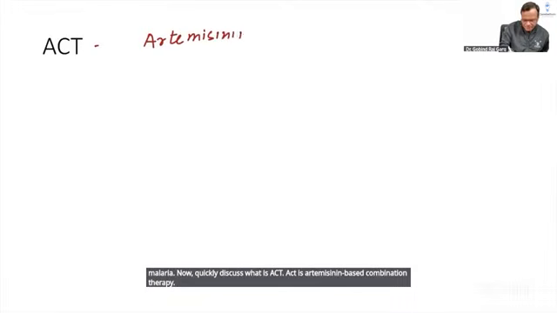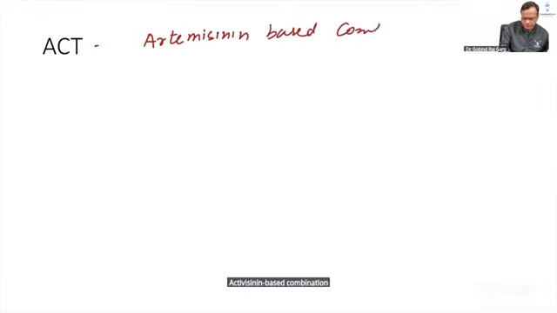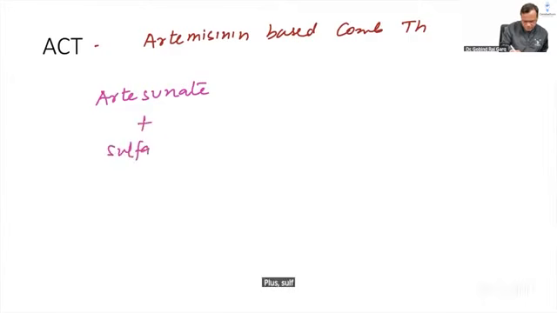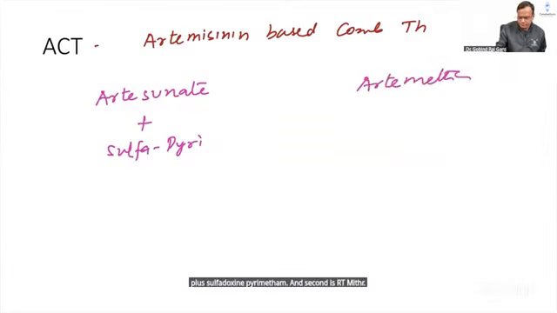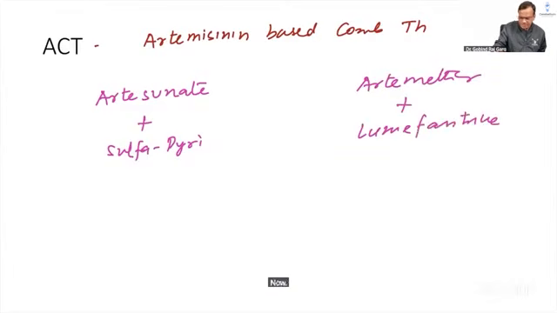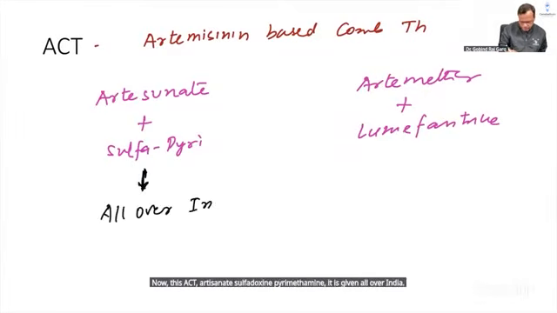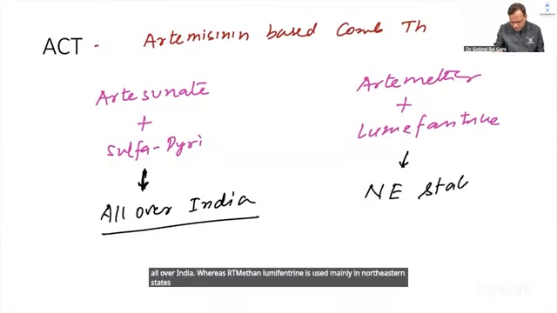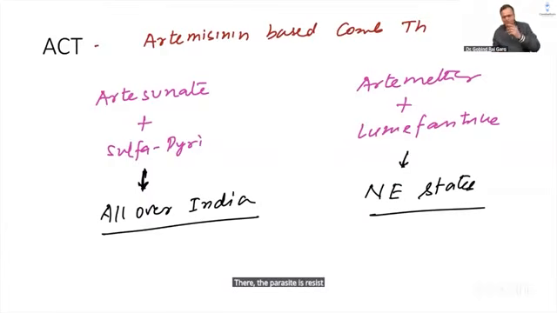Artemisinin based combination therapy. We have two types of ACT. One is Artesunate plus sulfadoxine pyrimethamine, and second is Artemether plus Lumefantrine. Now this ACT, Artesunate sulfadoxine pyrimethamine, is given all over India. Whereas Artemether-Lumefantrine is used mainly in northeastern states because there the parasite is resistant to sulfadoxine pyrimethamine.